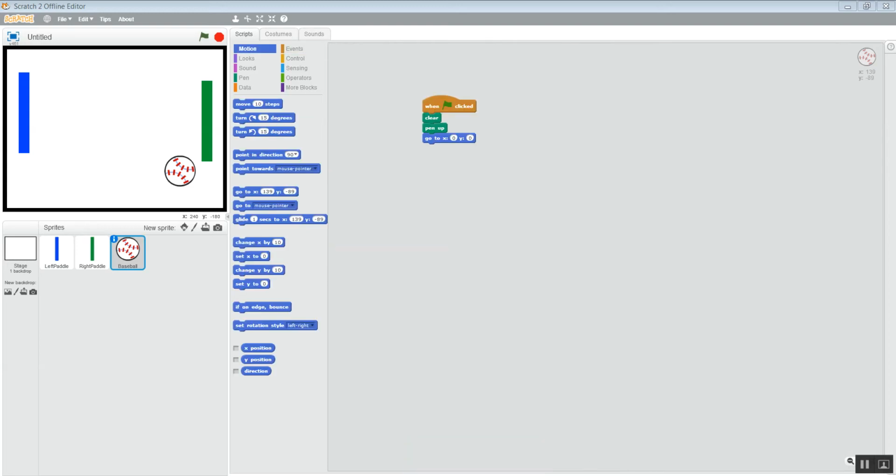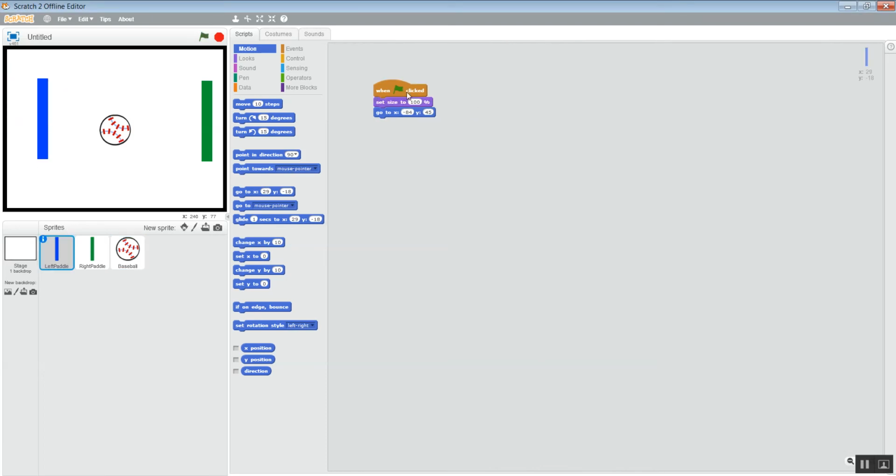This is the code that you guys should have come up with, the way that you've done all of your other ones. You want to clear the background of anything. You want to make sure that your pen is up so that the ball doesn't randomly draw. And you want to make the ball go to the very center. So if you play it, that's what happens. Your ball moves. Oh, I forgot to take the code off of my blue one so it'll stop moving. There we go. So if you've moved your ball anywhere, it'll go right back to the middle whenever it first starts, which is what we want.